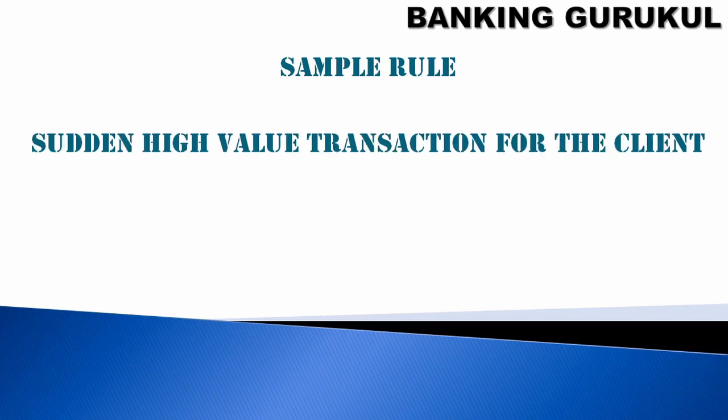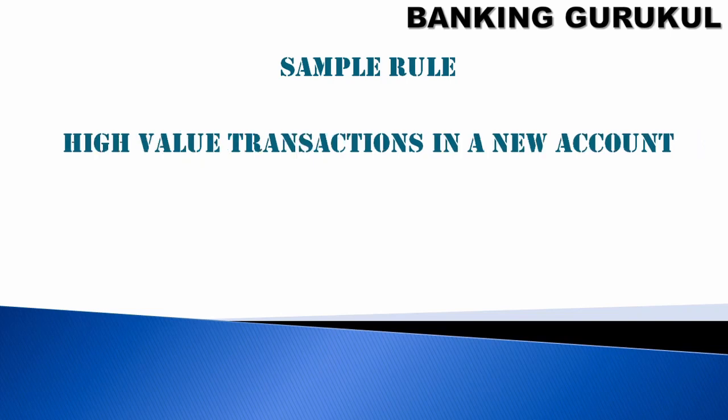Sudden high value transaction for the client. You have been observing this account for the last 1 or 2 years, and there aren't many transactions in this account. Suddenly you see high value transactions for this account, 10 lakhs debited, credited, 50 lakhs, 30 lakhs, then this is a suspicious transaction. High value transaction in a new account. When a new account is opened, you monitor this account for the first 6 months, but if you see a sudden high value transaction, it can be 5 lakhs or 10 lakhs, then it can be treated as a suspicious transaction.